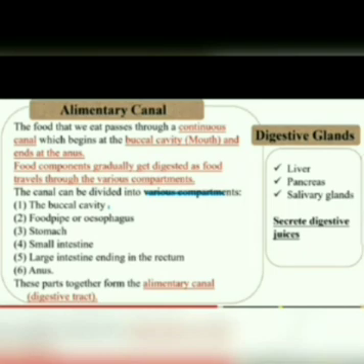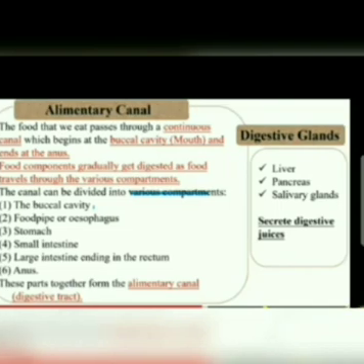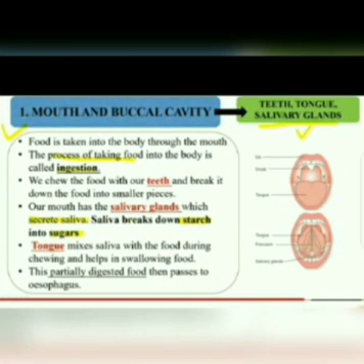Okay, so this is the digestive tract, or the alimentary canal. Let us see how the food is digested from the buccal cavity, that is from the mouth itself, till the anus. What process takes place? Now the first is the mouth and the buccal cavity.